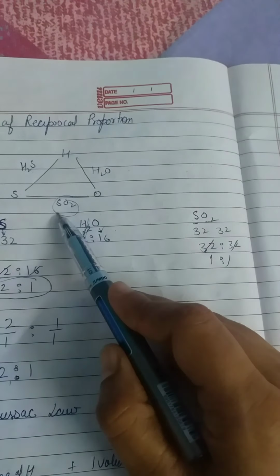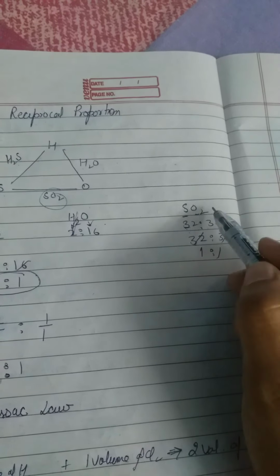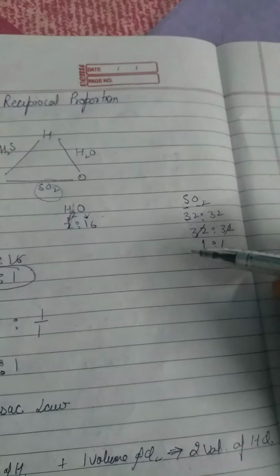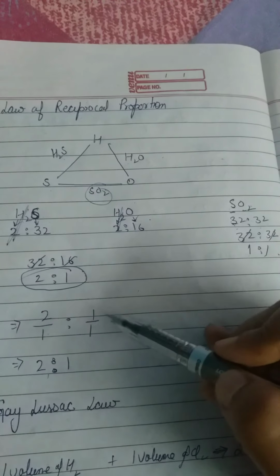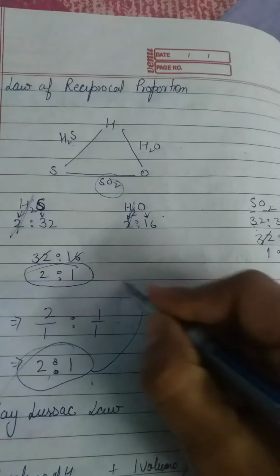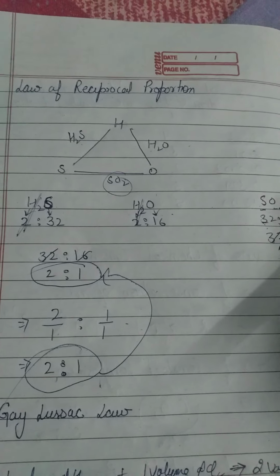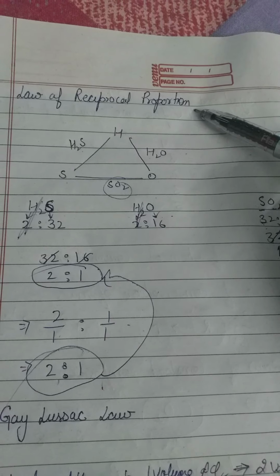Now in the case of sulfur dioxide, we take the ratio of mass of sulfur and oxygen, and the ratio comes out to be 1:1. And if we compare these two ratios, they are multiples of each other. That means it comes out to be the same, 2:1. And it is the simplest whole number ratio. So that is known as the law of reciprocal proportion.